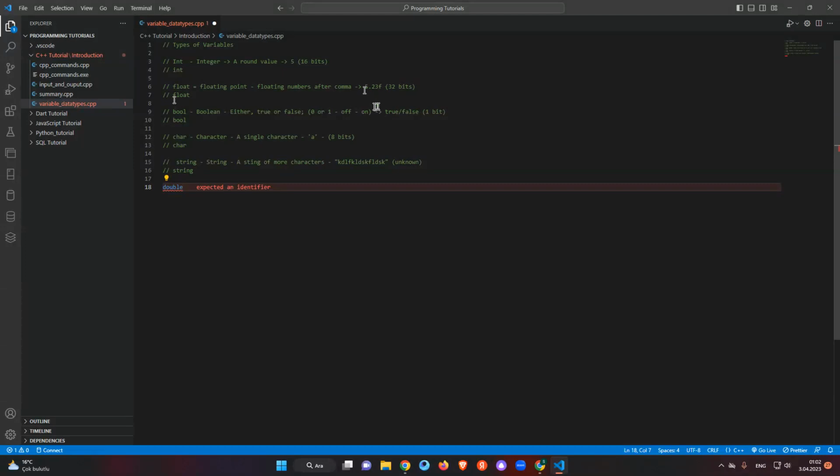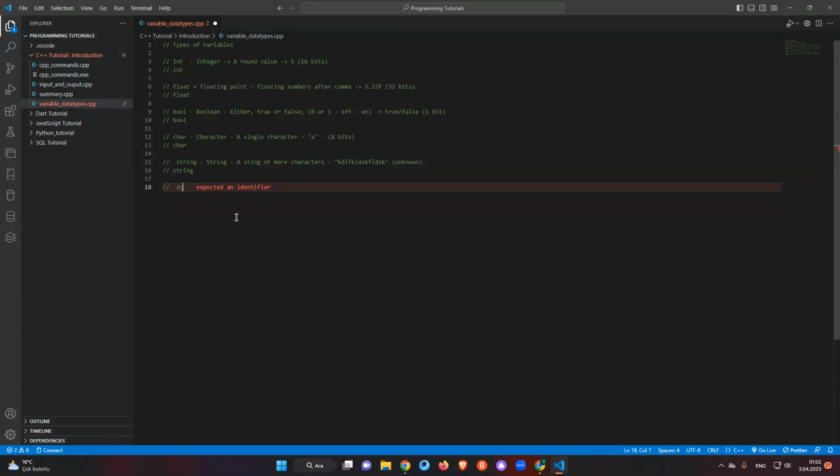A float is like, let's say, 5.23 or something like that. Double means we can add a lot more digits. For float we can add some numbers like that, and we need to represent it with the f.